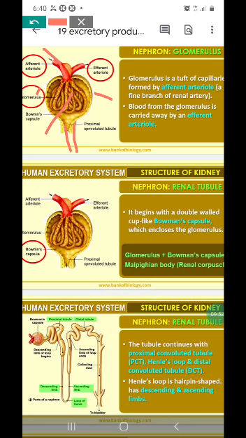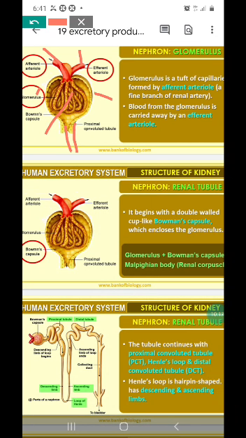After making a tuft of capillaries, it comes out as the efferent arteriole, through the same opening.